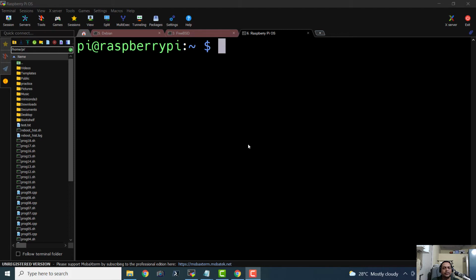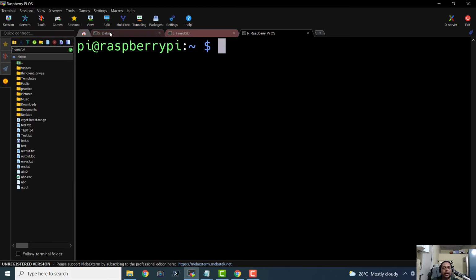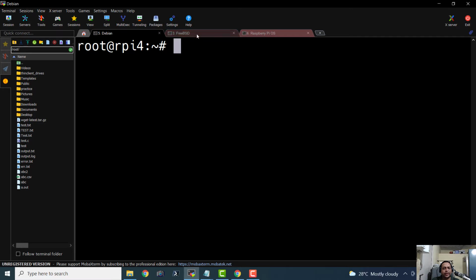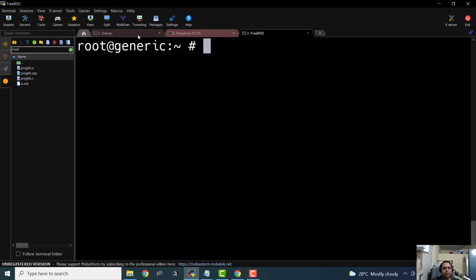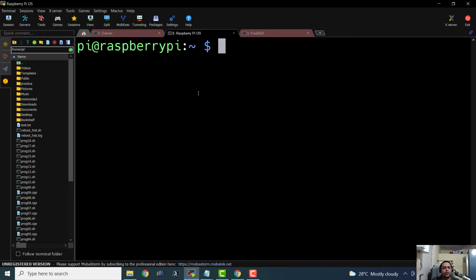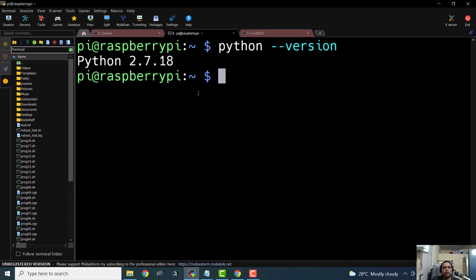Let us go ahead and install Python on Raspberry Pi OS, the Debian distribution of Linux, as well as FreeBSD. So basically, Raspberry Pi OS is a derivative of the pure Debian distribution of Linux, and we can install it on Raspberry Pi computers as well as desktop computers. I think that Raspberry Pi OS comes with two versions of Python. So python here refers to the Python 2 interpreter, and if you want to invoke Python 3, then you have to use python3 on the command prompt.